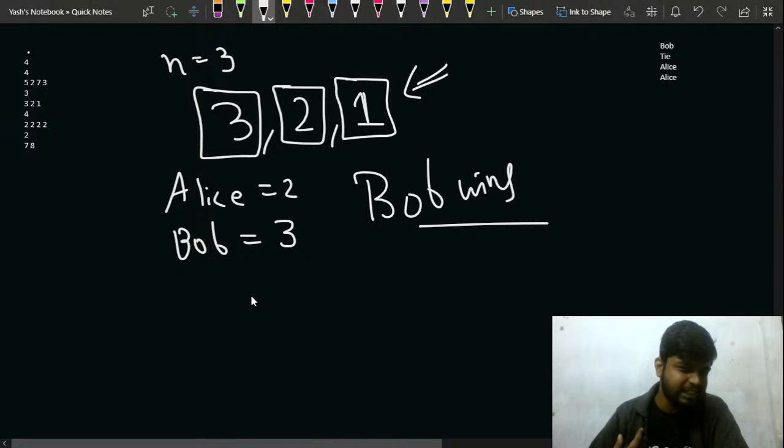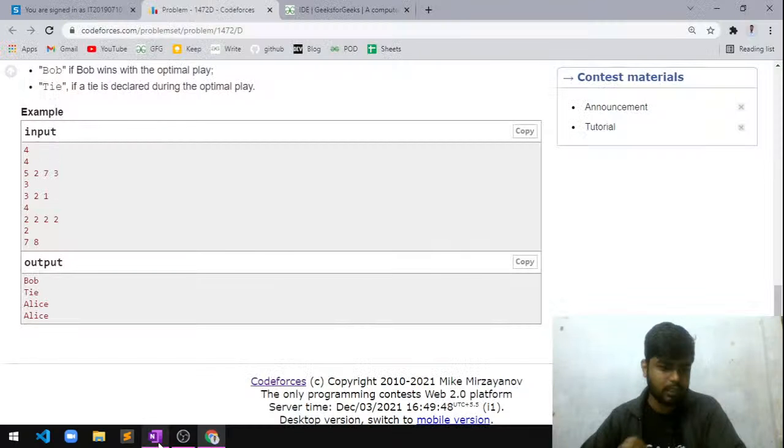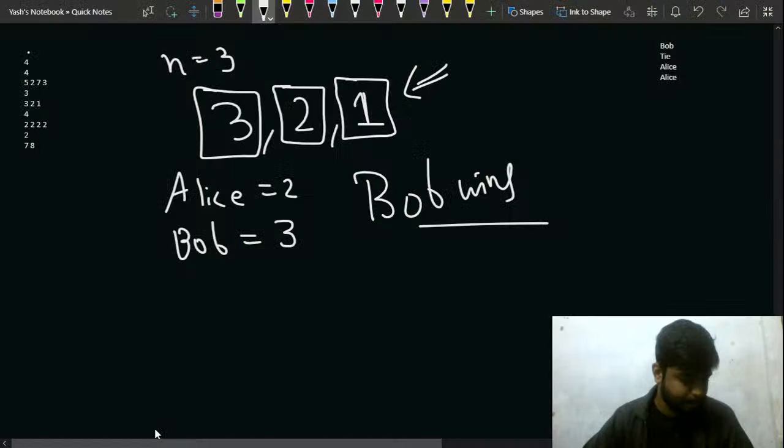What will you do in this case? I just want to know your answers. What is your take on this? Is this how this problem can be done, or will you do it another way? How will this problem get solved? Just quickly let me know. Yes, agree, but Alice can also pick odd element.